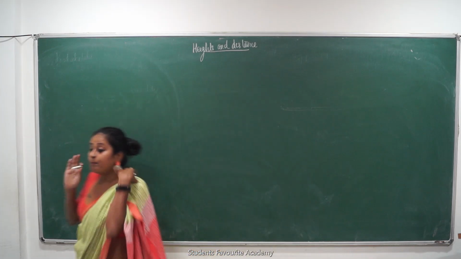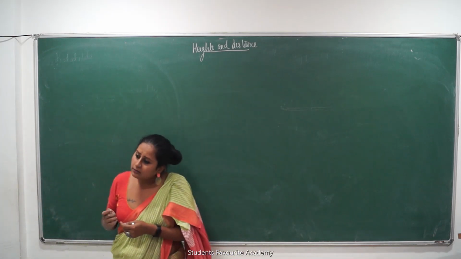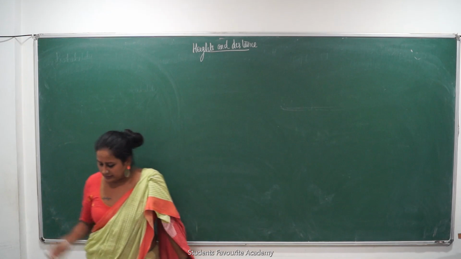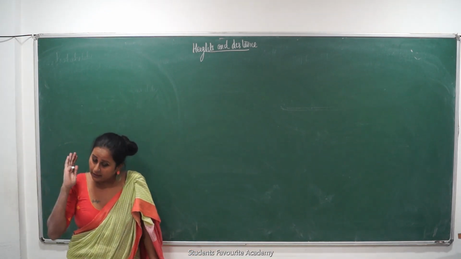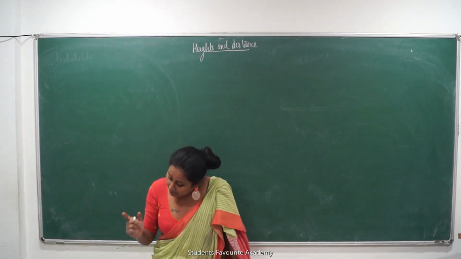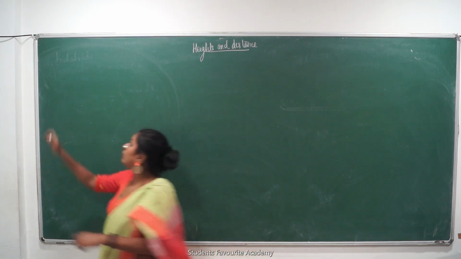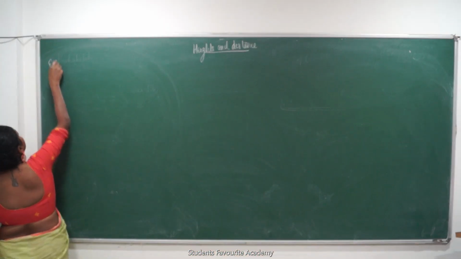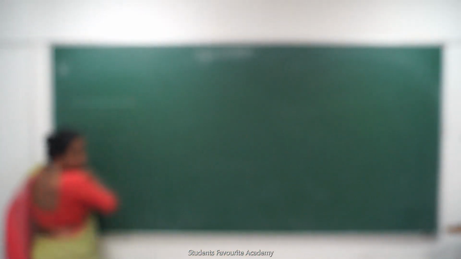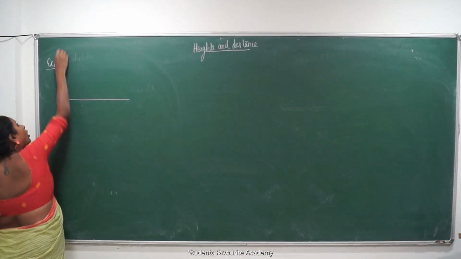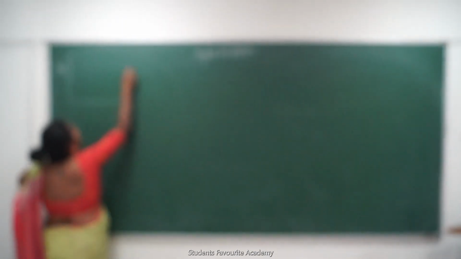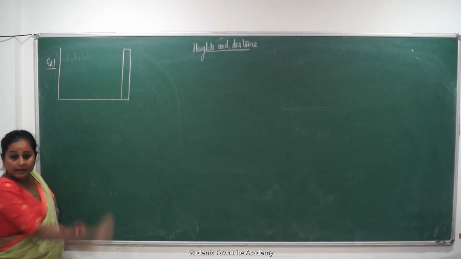A vertical pole. What are you drawing, beta? कुछ लिख रहे हो? A vertical pole. There is a vertical pole and there is a vertical tower on the same level ground, which means we have this level ground. There is a vertical pole and there is a vertical tower. समझ में आया इधर तक?